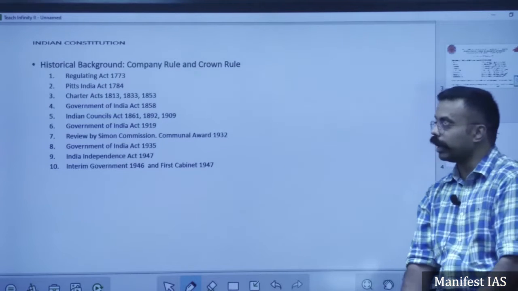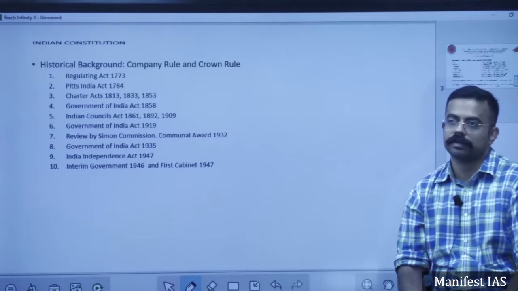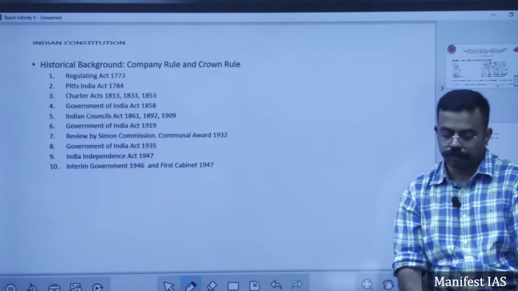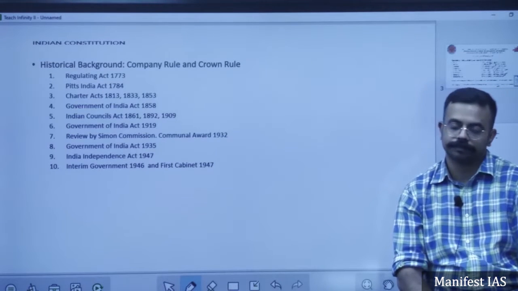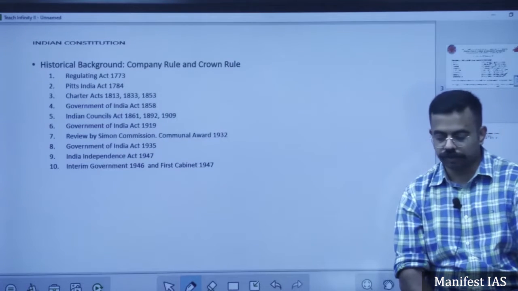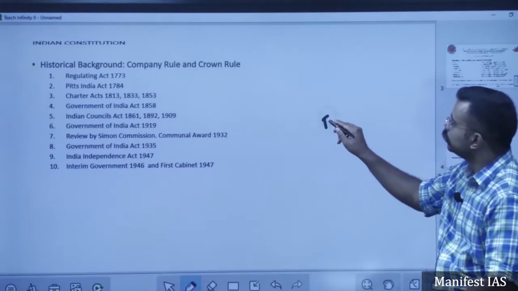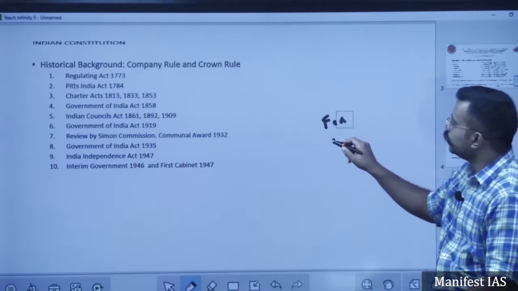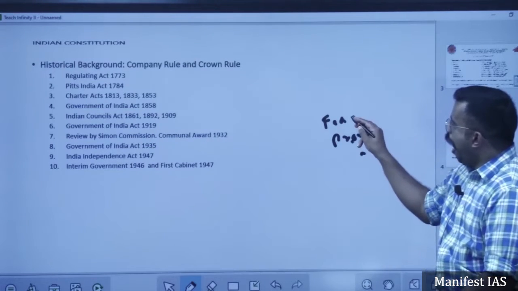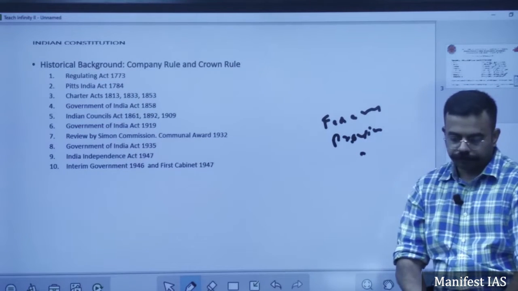So moving further, we have the Government of India Act. This is the most important act when it comes to the making of the Constitution. What we see is that India as a federation has its origin in this act. So it has provision for federal subjects and provincial subjects.